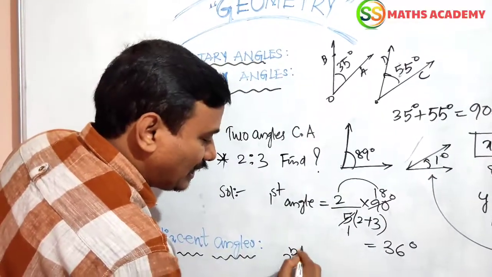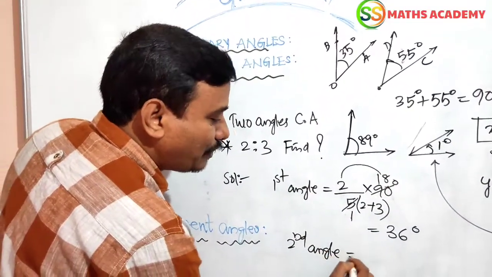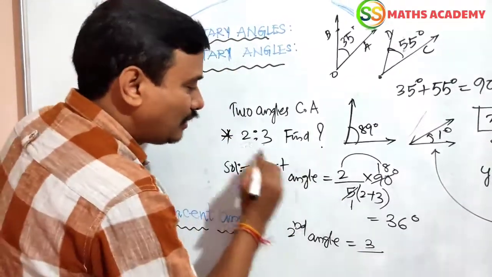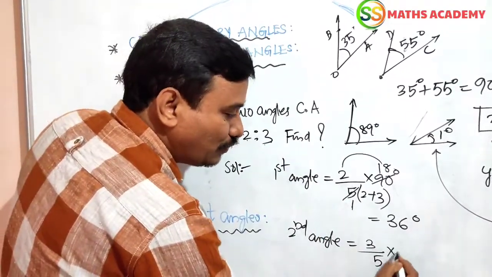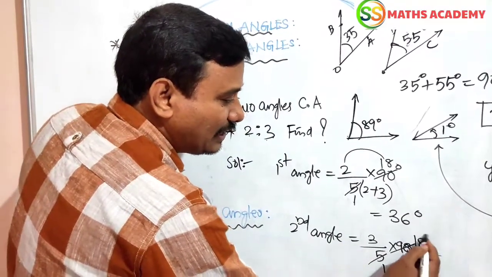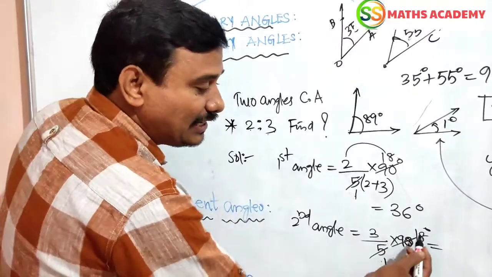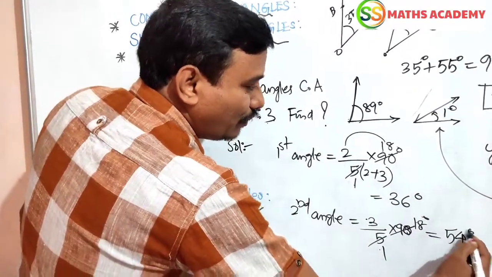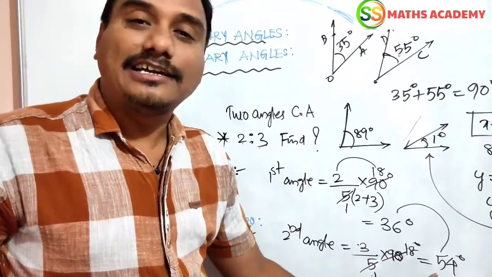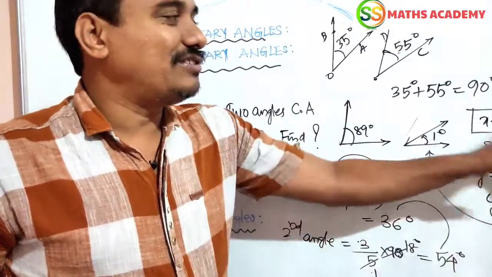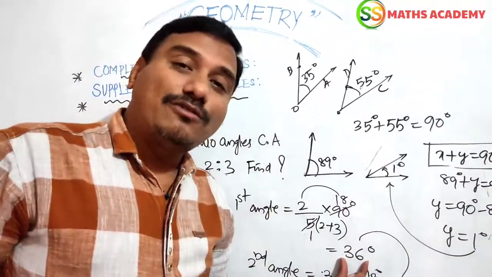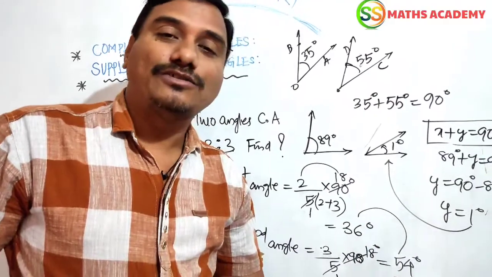Now the second angle. The second ratio divided by the sum of the two ratios, into 90. Again here also 18 degrees. 5 ones are 5, 5 eighteens are 90, 18 into 3 is 54. The first angle is 36, the second angle is 54. The sum of these two equals 90 degrees. So two angles in the ratio 2:3: the first angle is 36 and the second angle is 54.